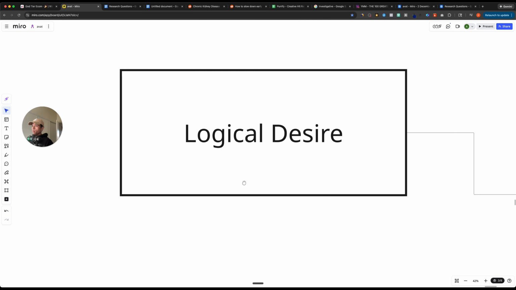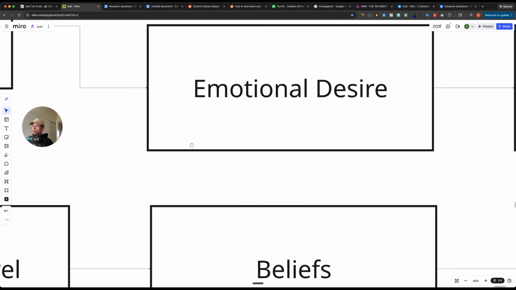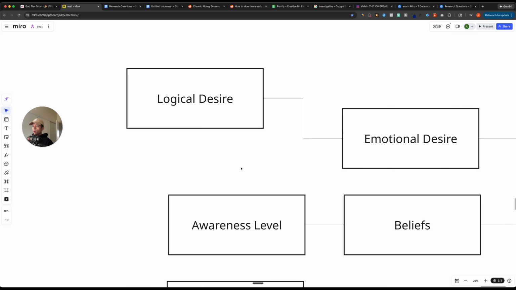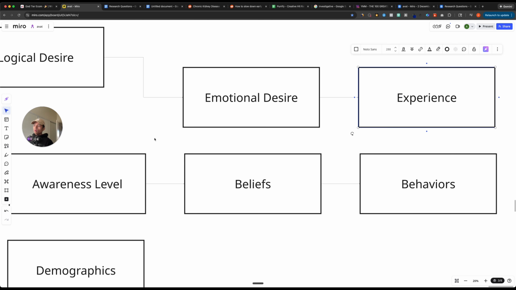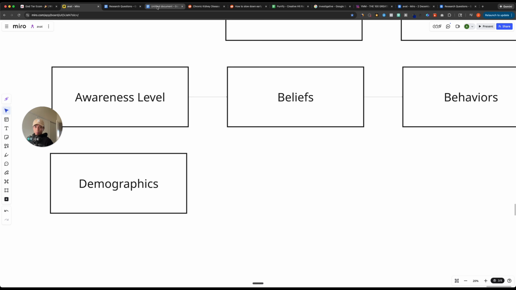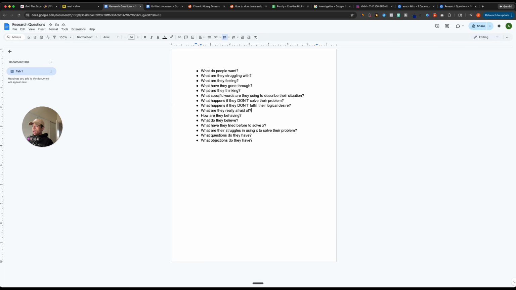So your first starting block, think of Monopoly and Pass Go. This is the starting block for every piece of research. What do people want? And then you look for the things that inform why people want this thing. So their emotions, what they've gone through, what's their awareness level, what do they believe, what behaviors, what demographic information is there for this particular person. And if you answer all of these questions, and go through this step by step, you will then be able to generate ad ideas. And I'll show you how to do that.